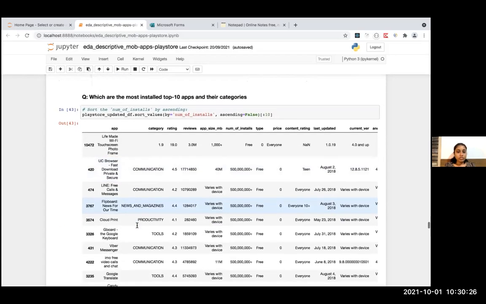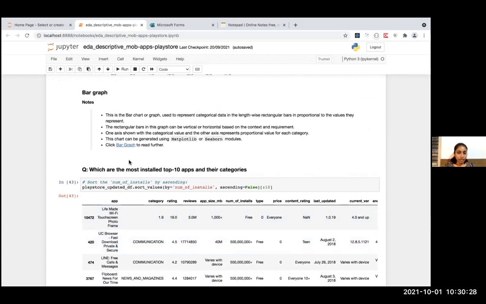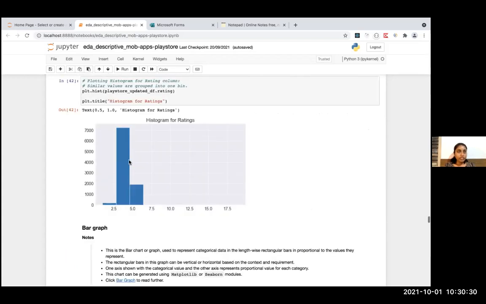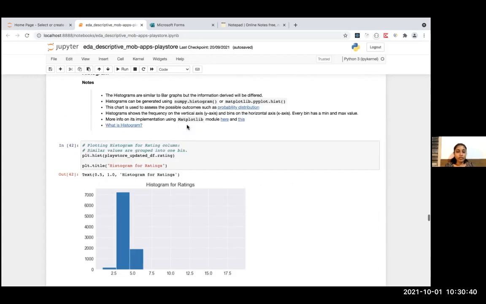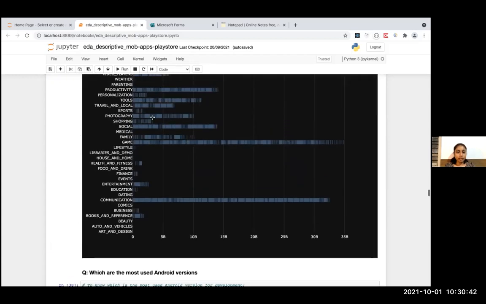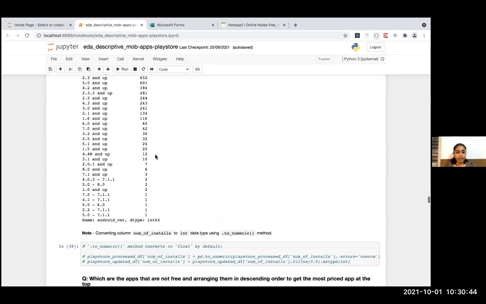This is another bar graph, next one. If you notice the difference between Plotly and the histogram, you can make it out. In the histogram, you don't get any hover over information or interactivity, whereas with the Plotly library, you get the information when you hover over.